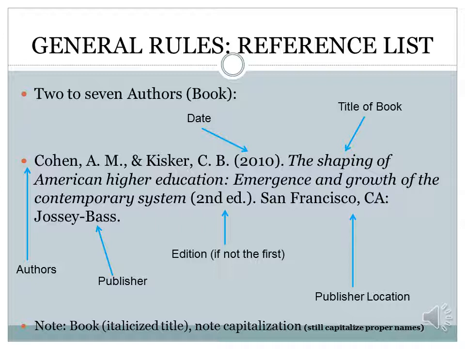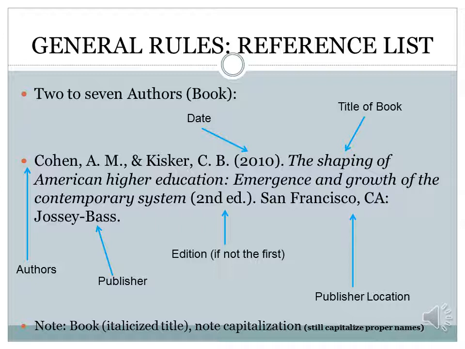So after the title of our book, if it's anything other than the first edition, you have to include what edition it is, and that's going to immediately follow the title. So before the period, you're going to put a parenthesis, just like this. So second ed with a period, close your parenthesis, and then another period. If it was third, you'd put third ed, period, fourth, etc.